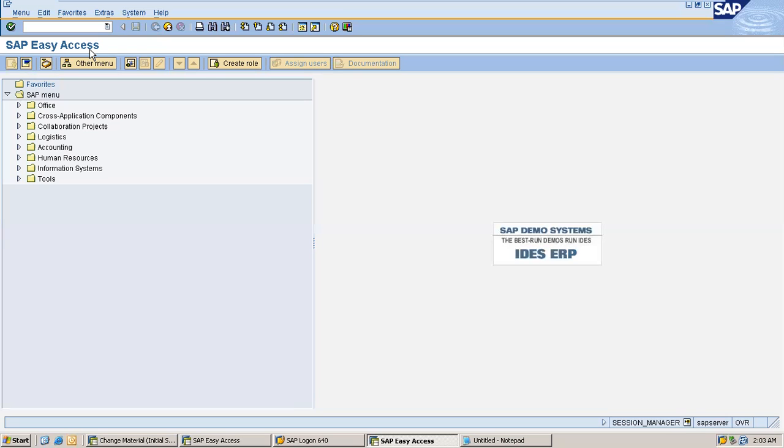That's it. So now what is the difference? We have two types of menus here: the SAP easy access menu, and the other one is the customizing menu. First let's talk about the SAP easy access menu. As I said, the easy access menu is used to create business transactions. Let's say I want to create a sales order. I use a transaction code called VA01.